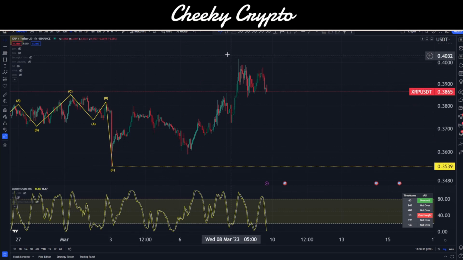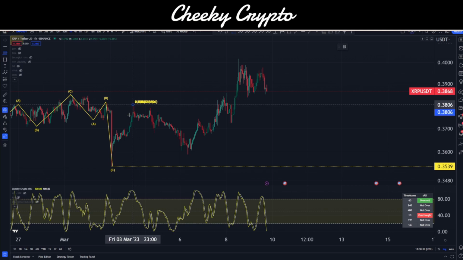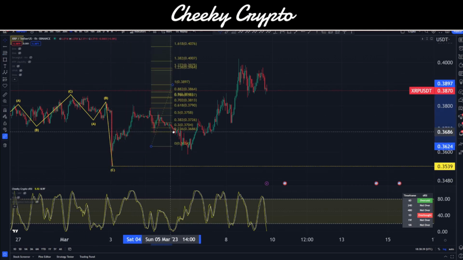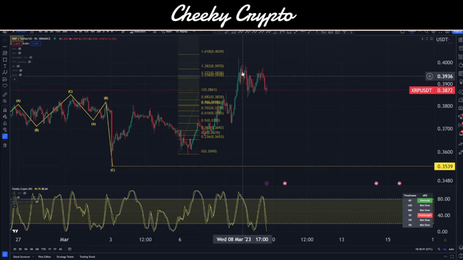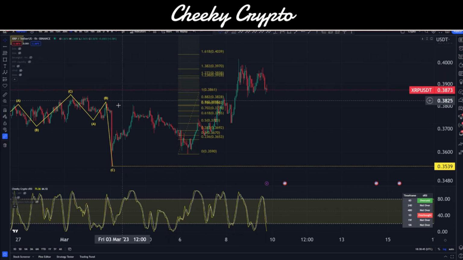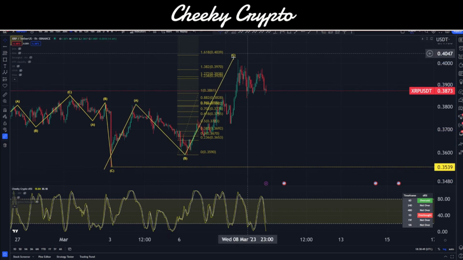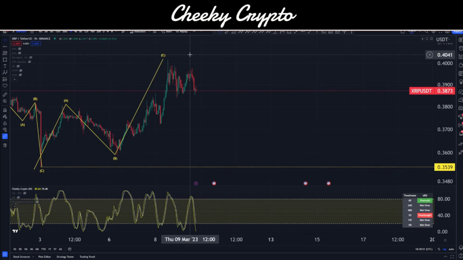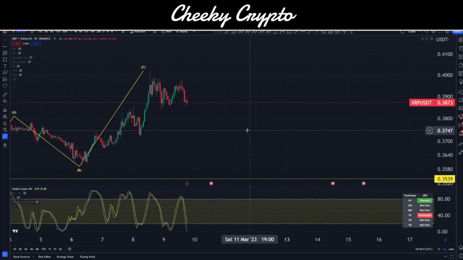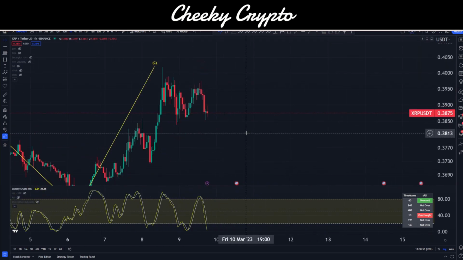Now, when we zoom out of this to a slightly bigger scale, we can of course acknowledge that if we run the fibs from this low over to here, we can see that we came short of the 1.618. So again, not an impulsive structure at this point, just corrective. So we can actually just roll everything up into a 3-wave structure like this. Okay, so from an Elliott Wave theory point of view, we're looking for a reversal right up here. So we're looking for a bit of a move to the downside on this hourly chart.